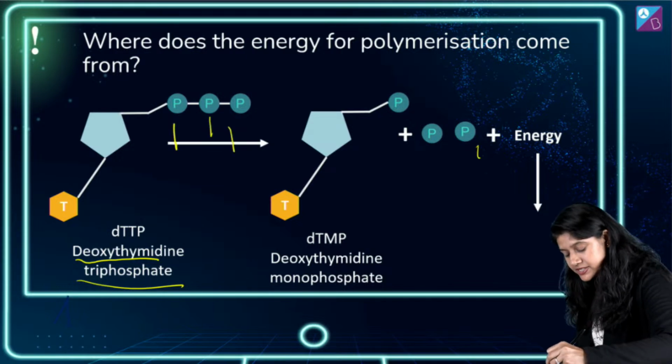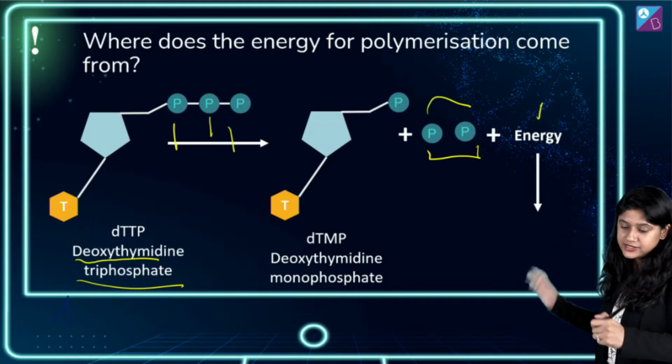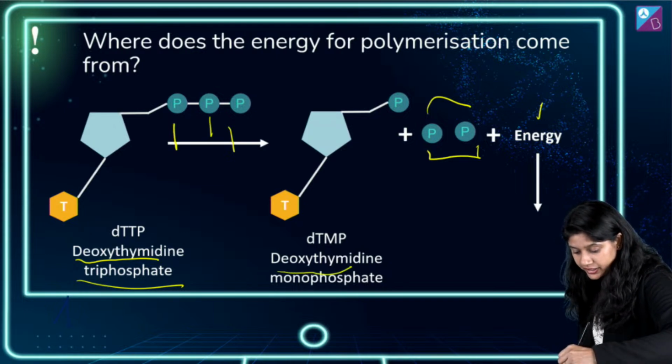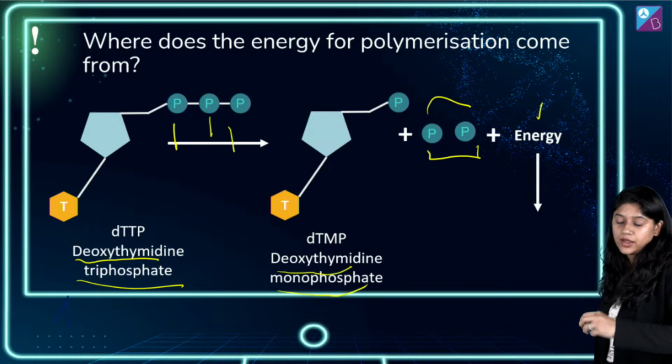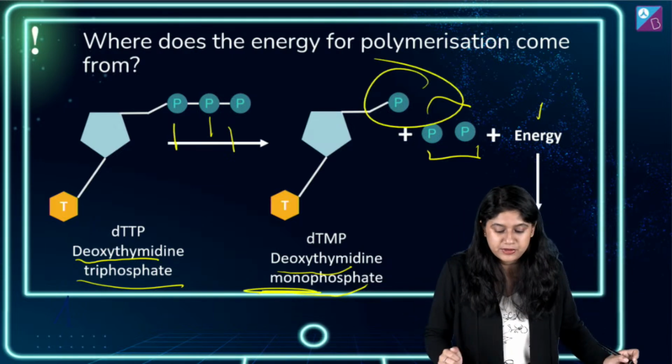After releasing the energy, we will see the 2 phosphates leaving. Bye bye. They are leaving us, and what are we left with? We are left with deoxythymidine monophosphate, right? Mono means single. एक ही phosphate बचा है हमारे पास में.